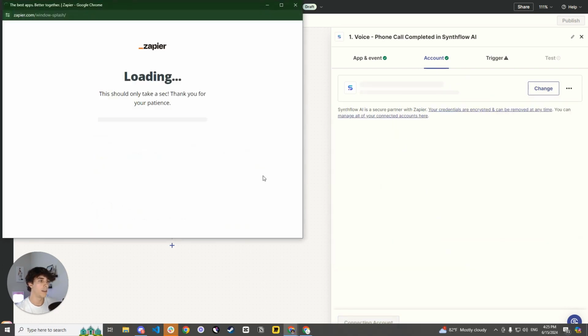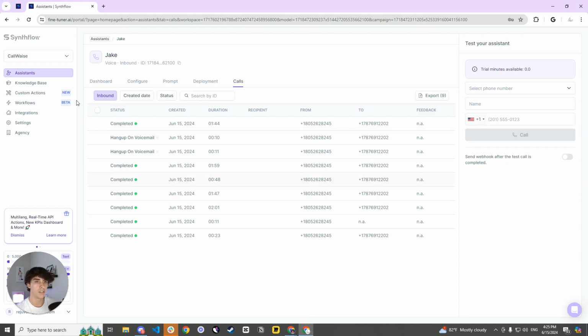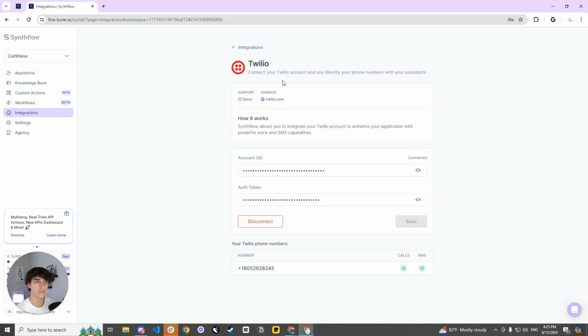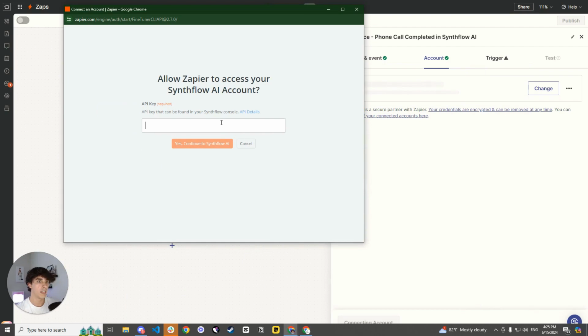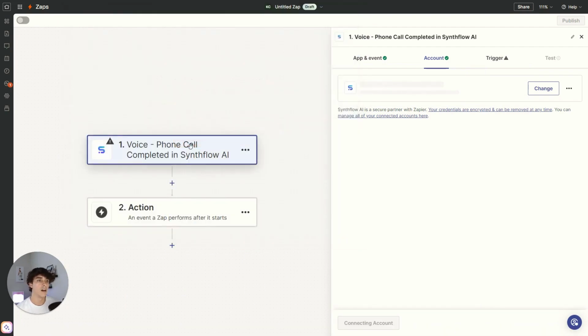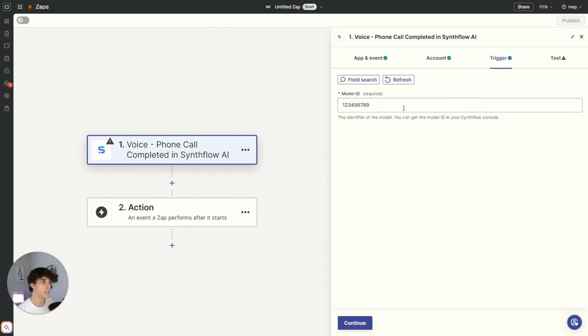You connect a new account, and then you go over to your Synthflow account, go to integrations, go to REST API, copy this, paste it here, and continue. Now, it should be connected, and it should give you another number. So once that is done, you click on continue.